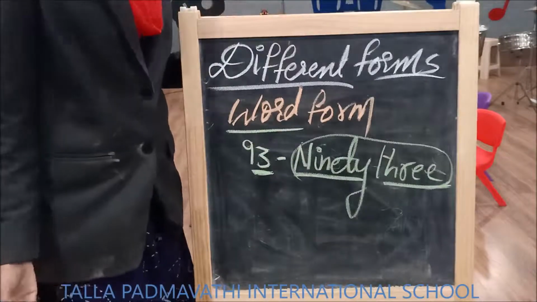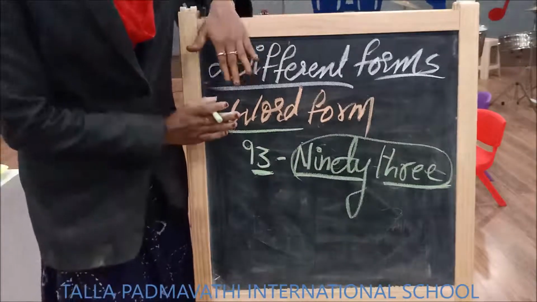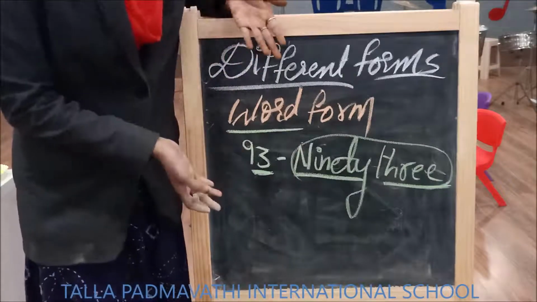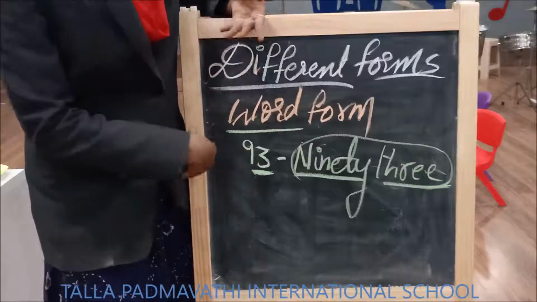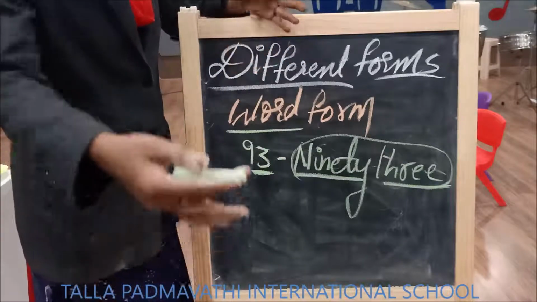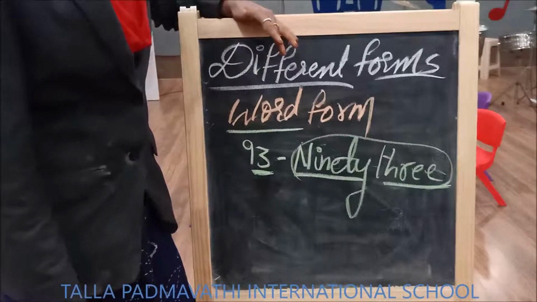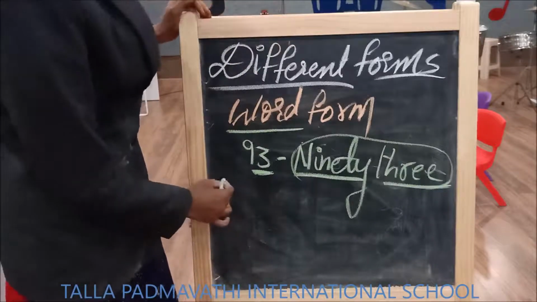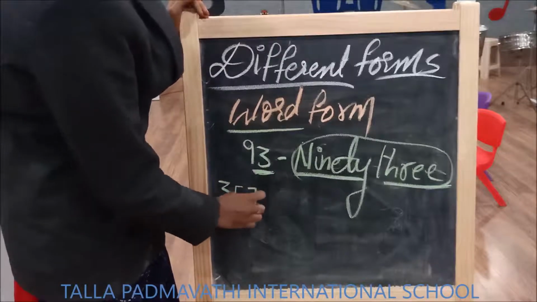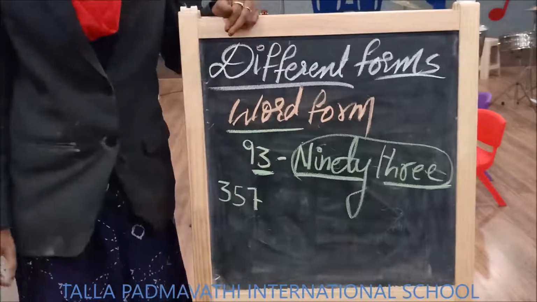So children, they may give you the word form and ask you to write the standard form. They may give you the standard form and ask you to write the word form. Shall we see another example for the word form? Can you pick a number for me? Like 357. Okay, 357.